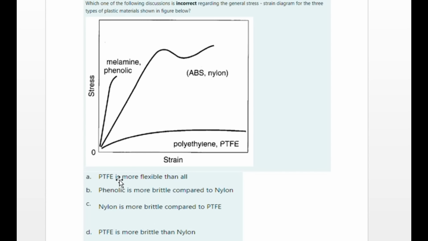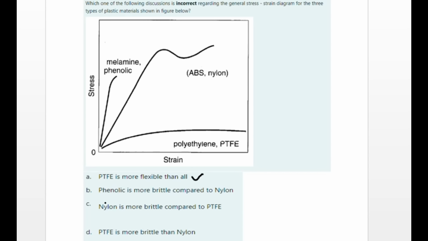A, polyethylene is more flexible than all. Let's discuss this. When we say polyethylene is more flexible than the others, the polyethylene stress strain curve is this one, and this shows that polyethylene is more flexible than the others because there is no exact point at which polyethylene starts the permanent deformation or plastic deformation.